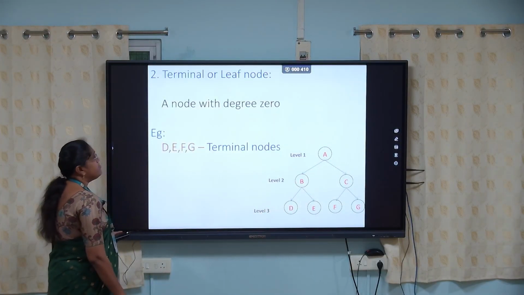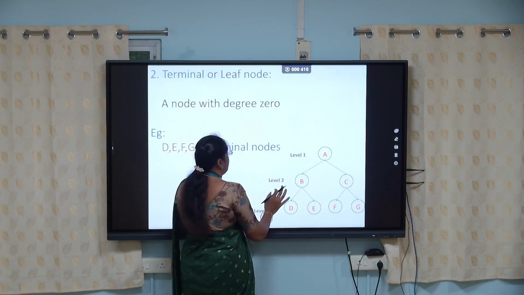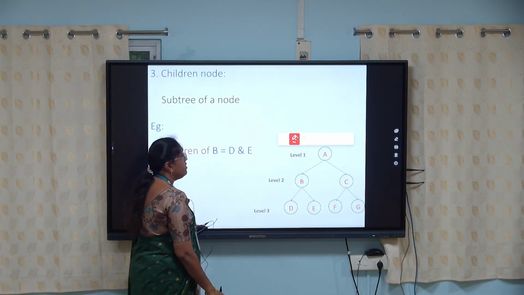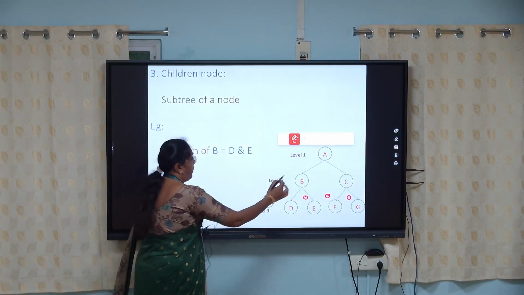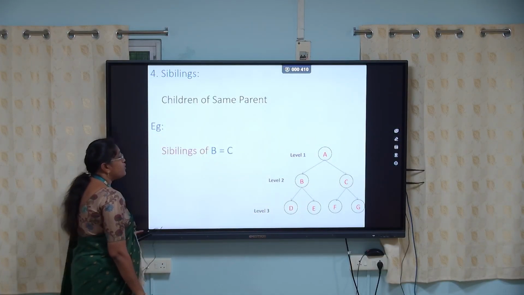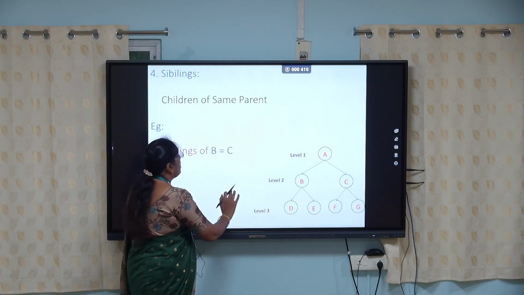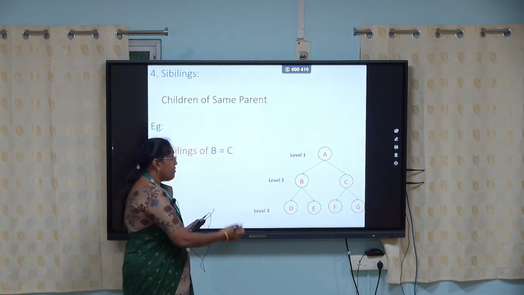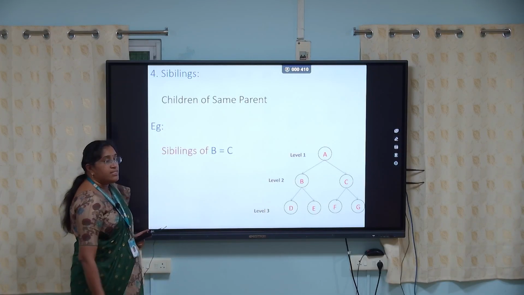Next, terminal or leaf node. A node with 0 degree is said to be a leaf node. Next, sibling. The children of the same parent are said to be siblings. B and C are siblings because A is their parent, D and E are siblings because B is the parent of D and E, and F and G are siblings because C is their parent.